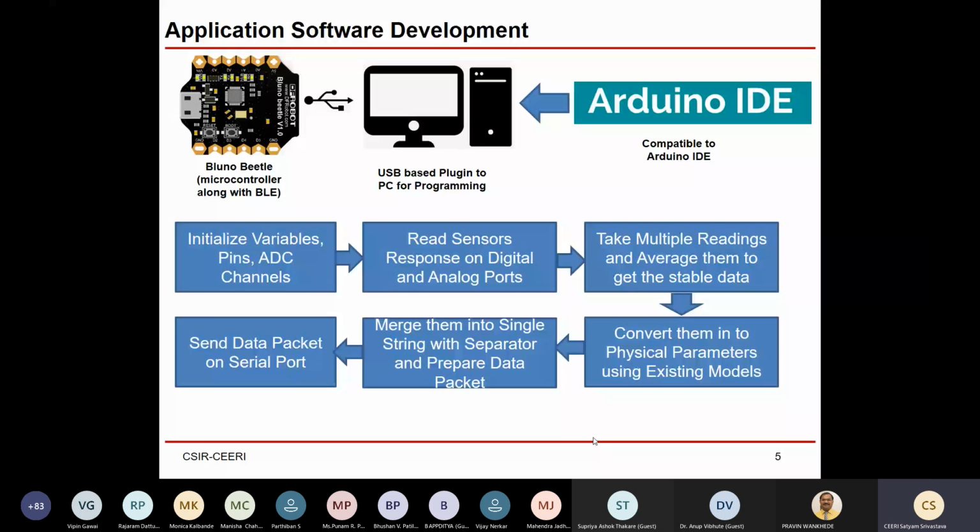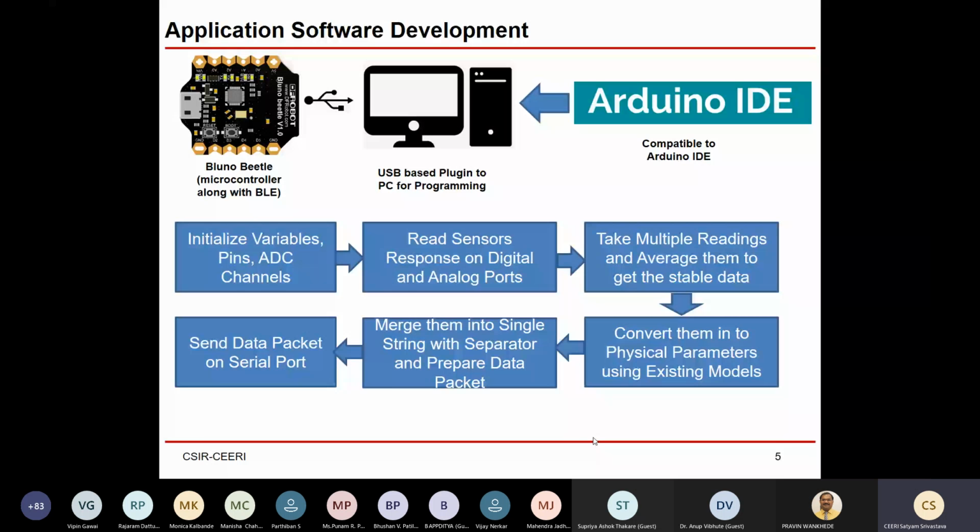If you transfer data serially, you use that onboard BLE module and send that data to any smartphone using the BLE module which is already on the board.